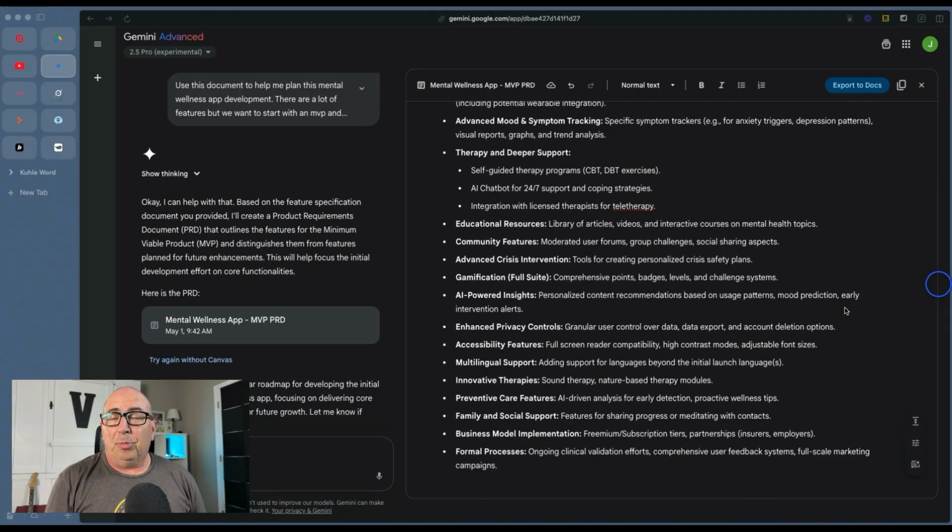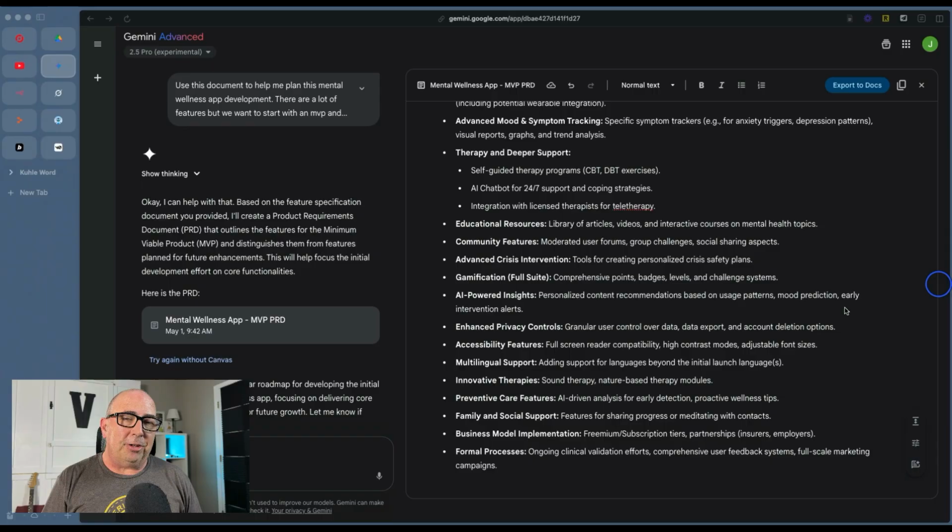Now the part you've been waiting for, actually building the app. And we've got a few different options here. I'm going to show you one way or maybe two ways to do this. But if you think about an app, when you look at it, you have the front end, the part you interact with and use. And then you have the back end that has the database and the admin and all those types of things that does the processing and all that. We can build it all out together, or we can just build the front end first.